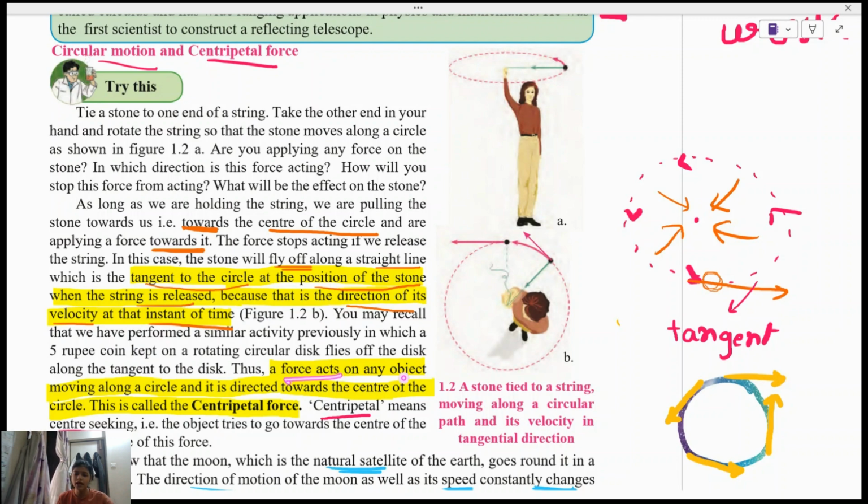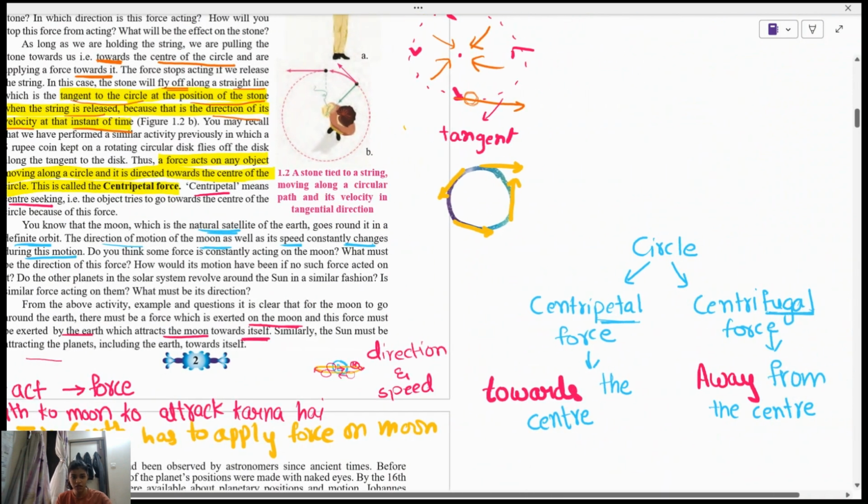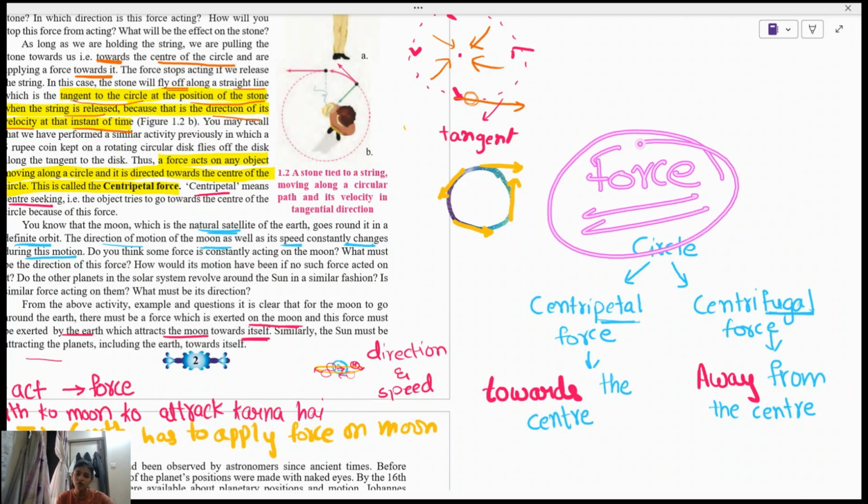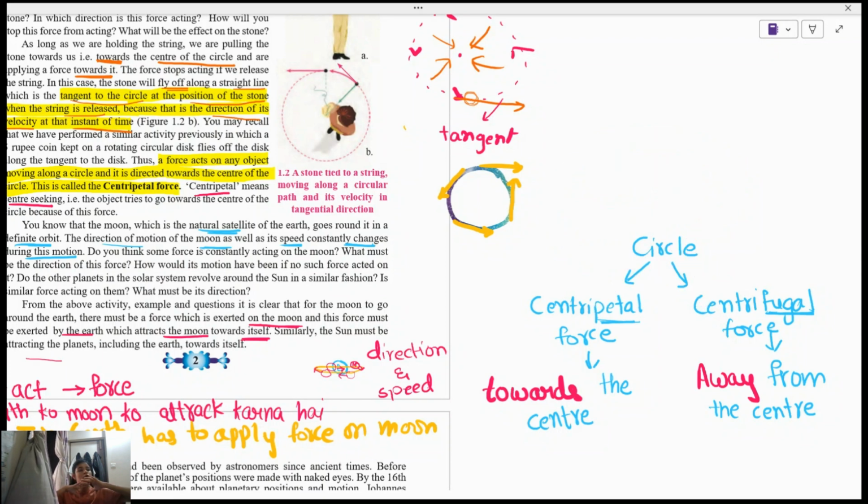So, the force that acts on an object moving along a circle and directed towards the center of the circle is called a centripetal force. When I talk about circle, there are two types of force, and both are opposite of each other. There is centripetal and there is centrifugal force. Centripetal is center loving. The word itself means, centri is center, and petal means loving, center loving. And centrifugal is away from the center.